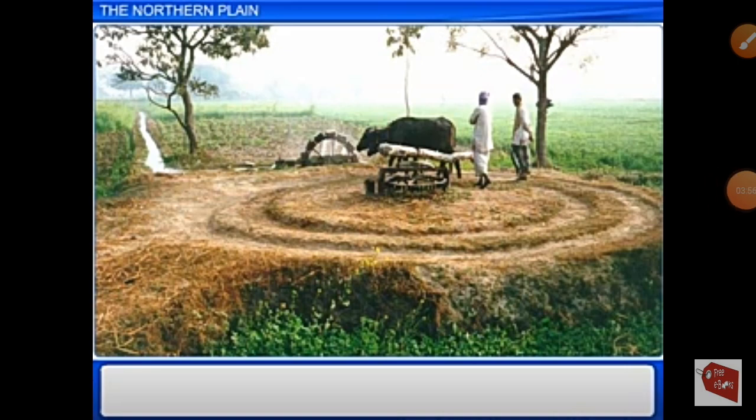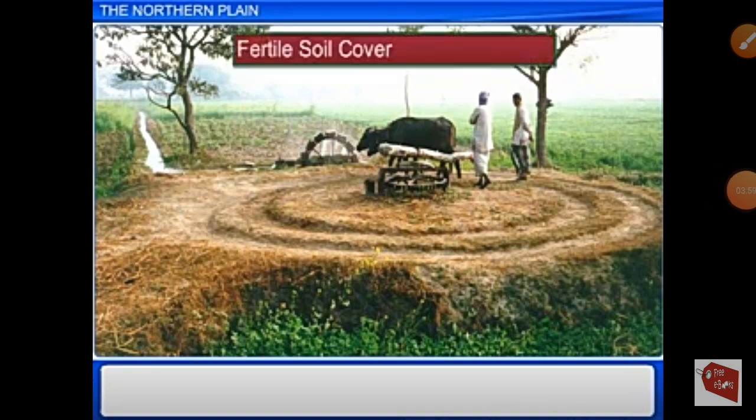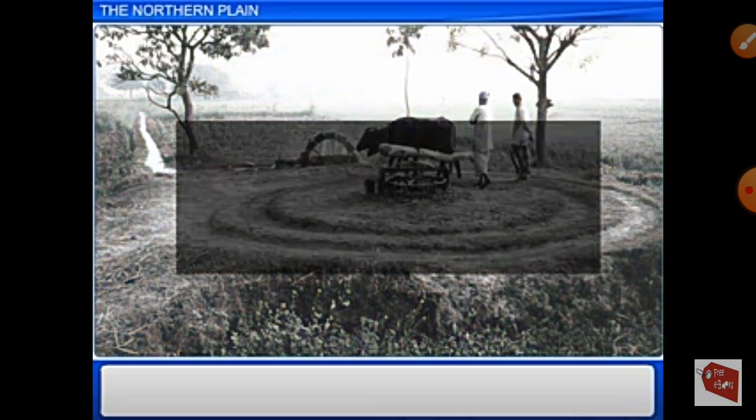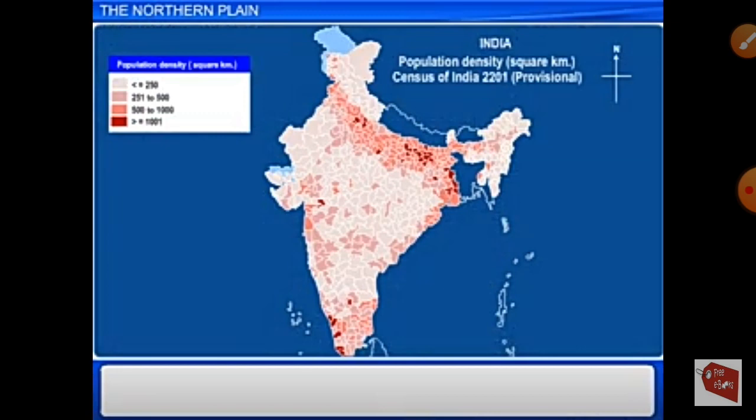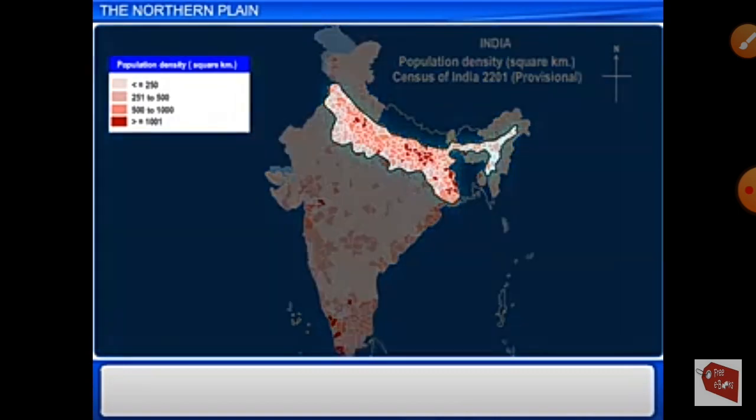As I said earlier, the soil present in this plain is fertile and water is found in plenty. Combined with the fertile soil, plenty of water, and favorable climate, the northern plain is one of the world's most intensively farmed areas. Because of this reason, it is the most densely populated area in the country. Did you know, not just in India, it is one of the most populated areas on earth.